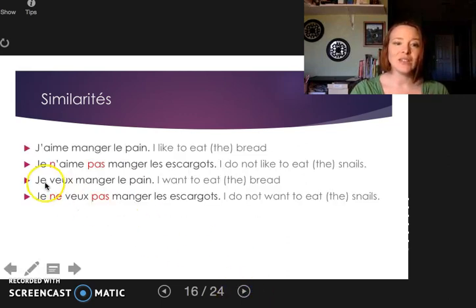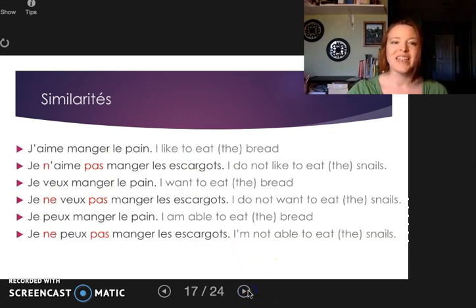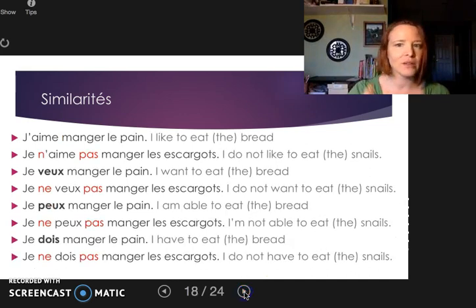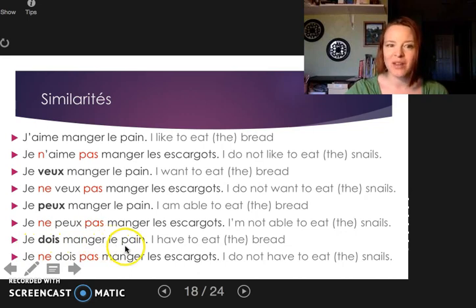And if you look really closely, je veux manger le pain is very similar to j'aime manger le pain, and je veux manger le pain, and je ne veux pas manger les escargots. C'est similaire avec je peux manger le pain, je ne peux pas manger les escargots. I have tried them once. At least I tried. Je dois manger le pain. Je ne dois pas manger les escargots. And I probably don't need to eat the bread, but it's tasty.